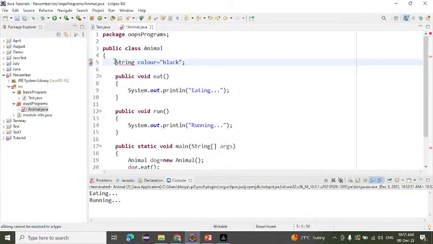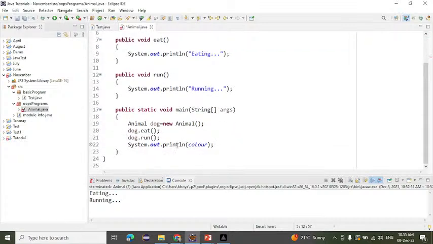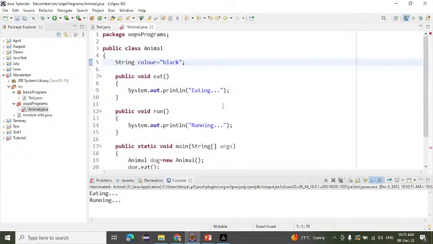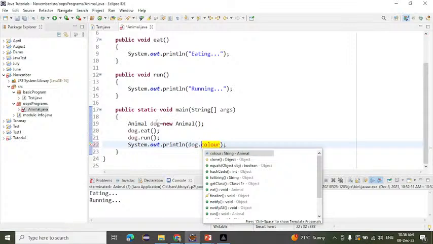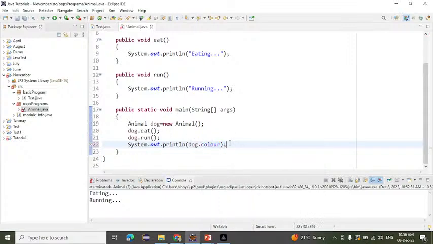We can make it static. If you make it static, we can easily call this in the static method, because a static method allows only the static variable. But if I want to call the instance variable in the static method without making it static, how will we call that? With the help of an object. So how will we call that? Dog dot color. Dog is an object here, and with the help of dog dot color, we can easily call our instance variable in the static method.